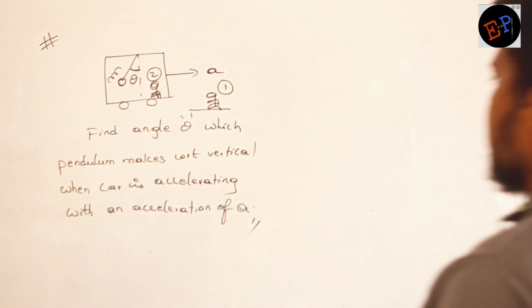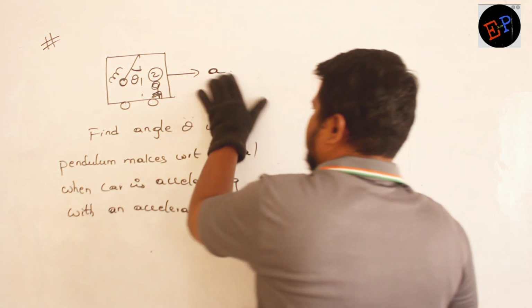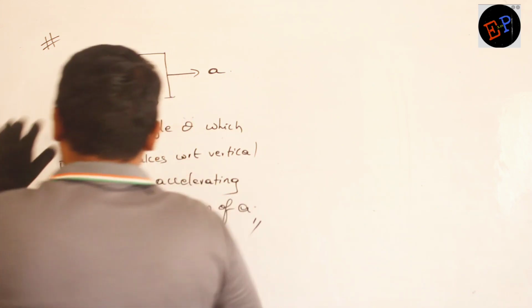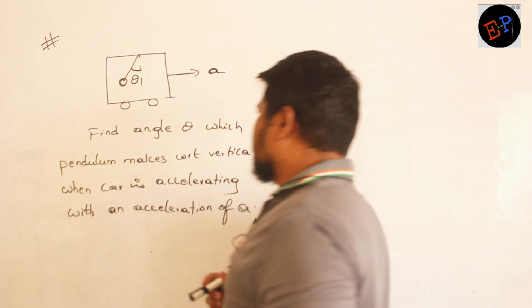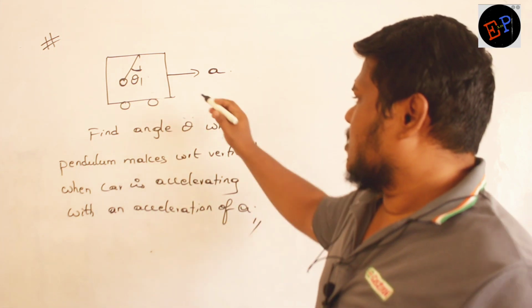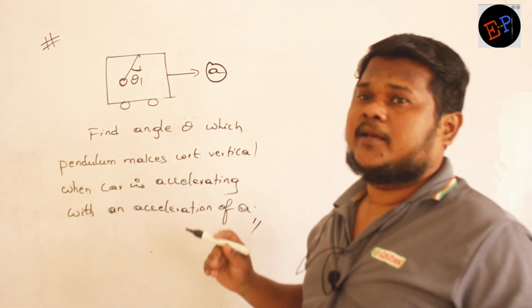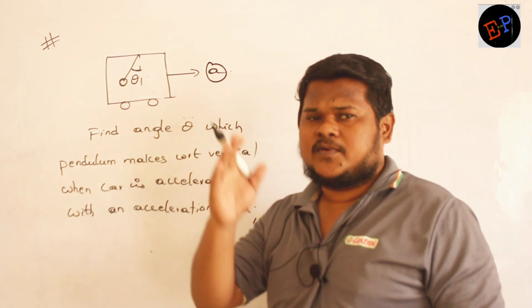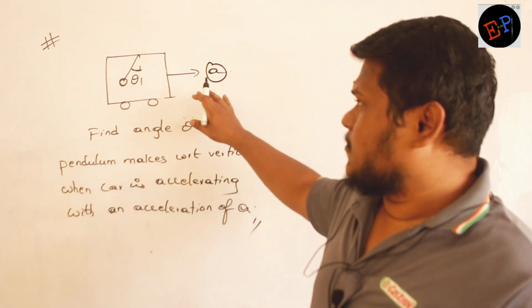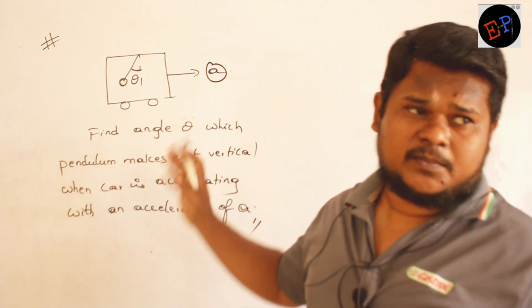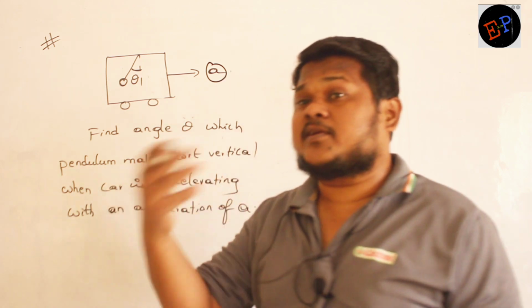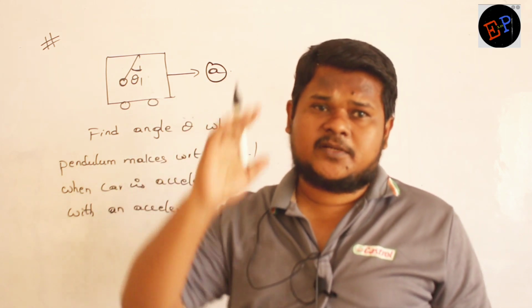See, this is the question. What is this question? So this is a car. In the car a pendulum is present. Clear? Car is accelerating with an acceleration of A. So if car accelerates, what happens to the pendulum? Pendulum will bend by an angle of theta. See, if car is traveling with a uniform velocity, pendulum will not take any angle. It will be vertical only. But if this car accelerates, then you can see the pendulum makes an angle of theta.